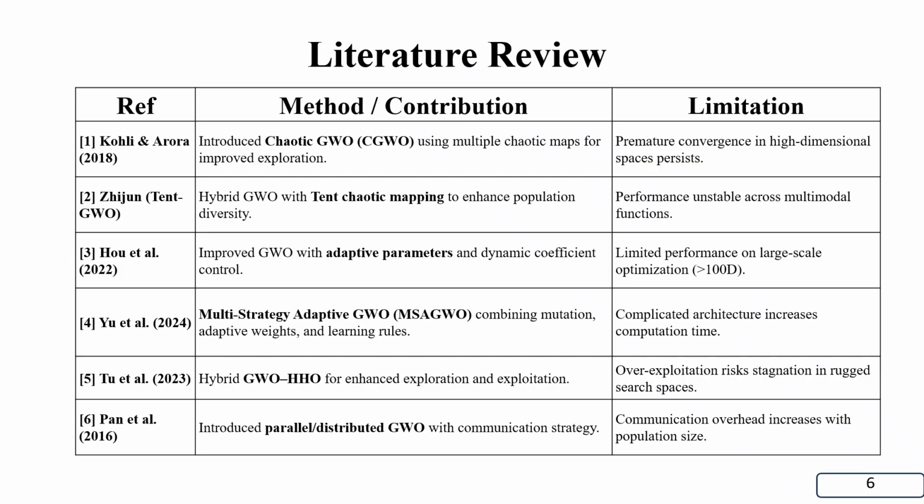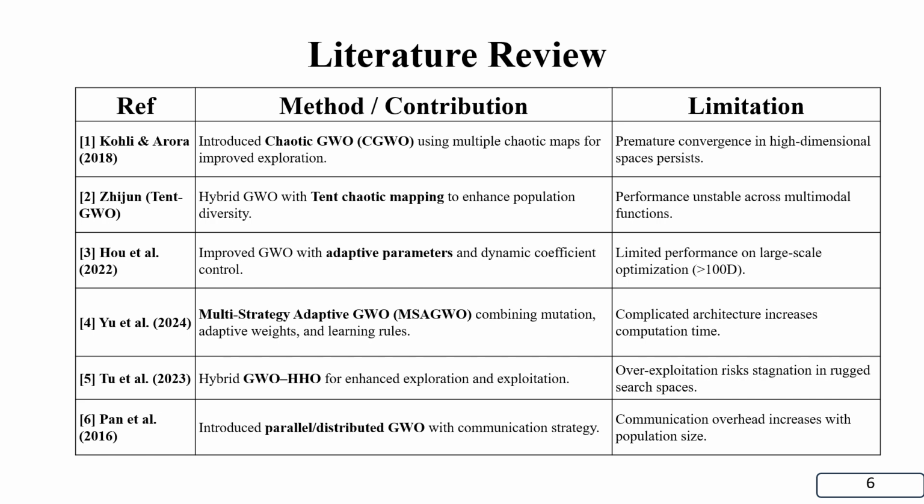For the literature review, I studied multiple algorithms and papers. After reviewing all these papers, I was able to merge two algorithms to get better accuracy. Here is the basic chaotic GWO algorithm using multiple chaotic maps for improved exploration. The limitation here is that premature convergence in high-dimensional space persists.